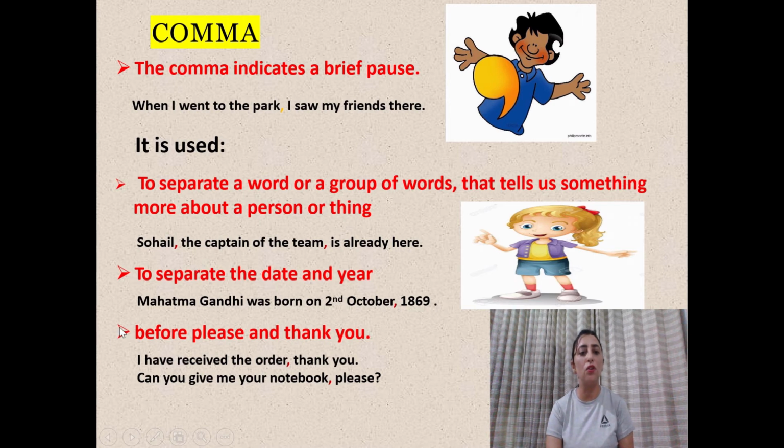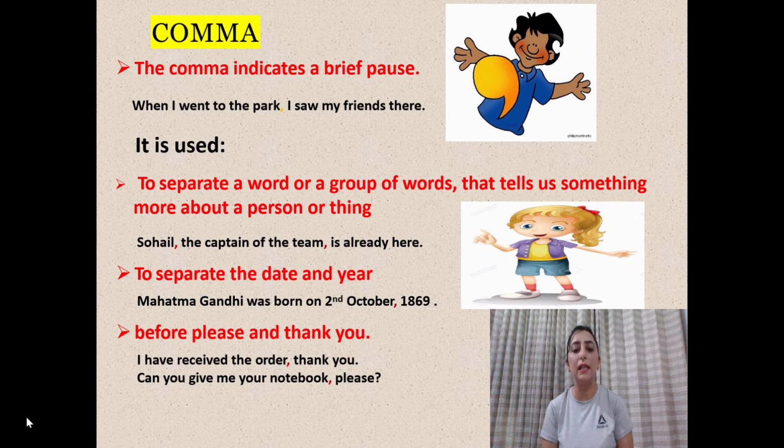So it is used to separate a word or a group of words that tells us something more about a person or a thing. Like let's see one example here. Sohail, the captain of the team, is already here. So Sohail, why are we using comma in Sohail or the captain of the team? Because it is giving more information about Sohail. So we are using comma. The captain of the team, is already here.